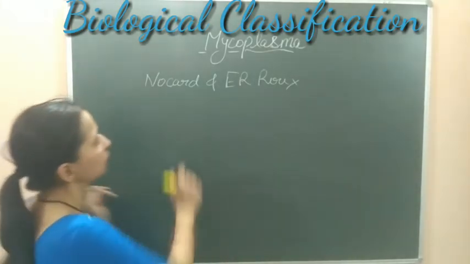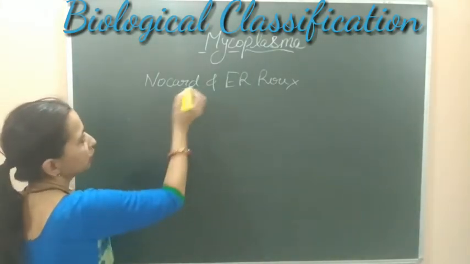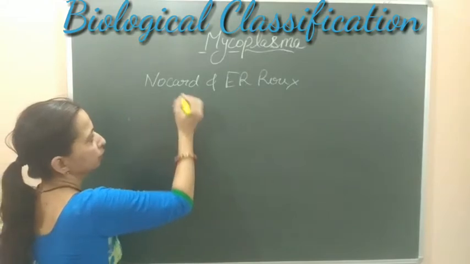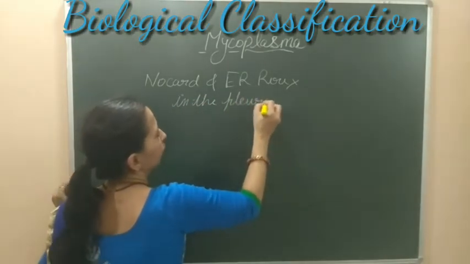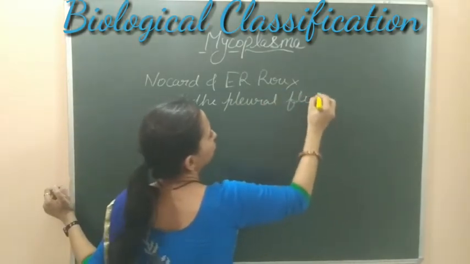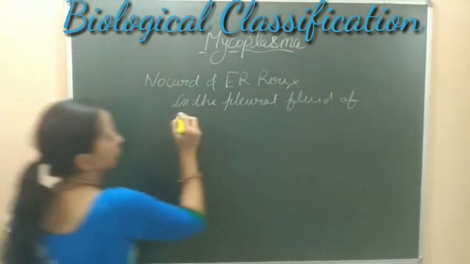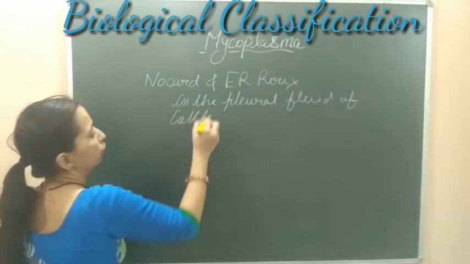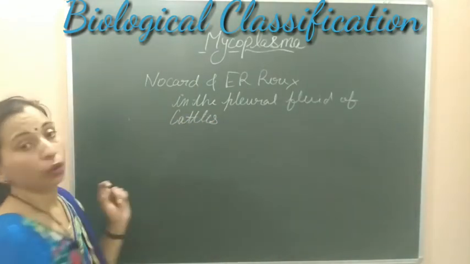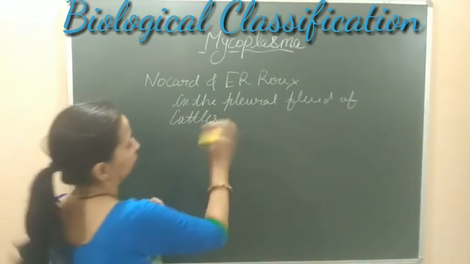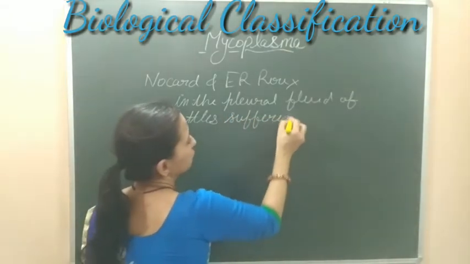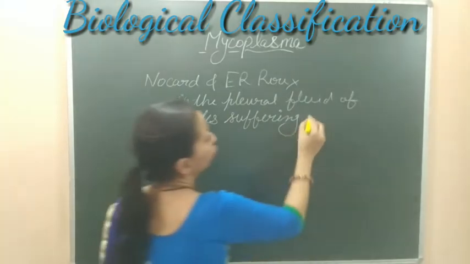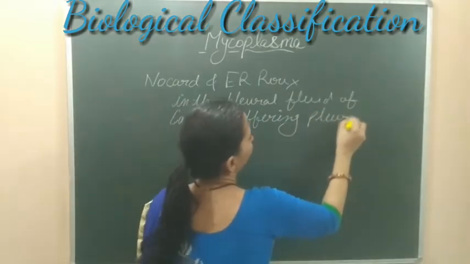So we can say that they discovered the mycoplasma in the pleural fluid of cattle suffering from pleuropneumonia disease.